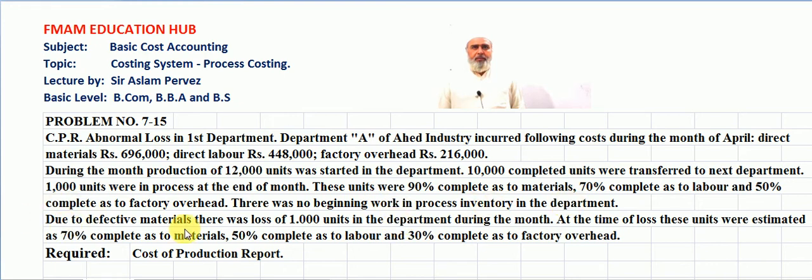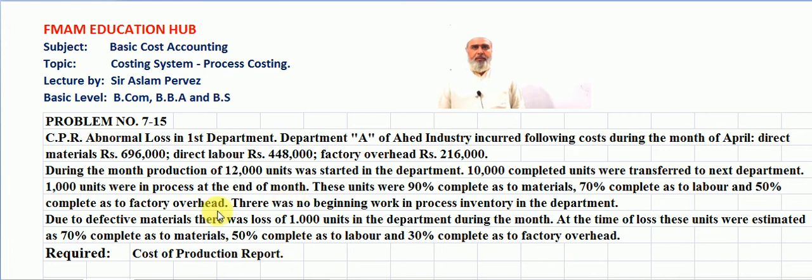Due to defective materials, there was a loss of 1,000 units in the department during the month. At the time of loss, these units were estimated as 70% complete as to material, 50% complete as to labor, and 30% complete as to factory overhead. The requirement is the cost of production report.